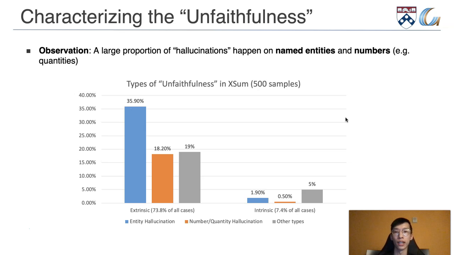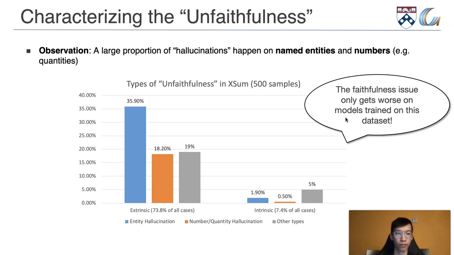And if we look at the unfaithful instances in XSUM, we found that a large proportion of them can be attributed to hallucinations on entities and numbers. So these observations explain, at least in part, why models trained on this dataset are doing very badly in terms of faithfulness of the outputs.